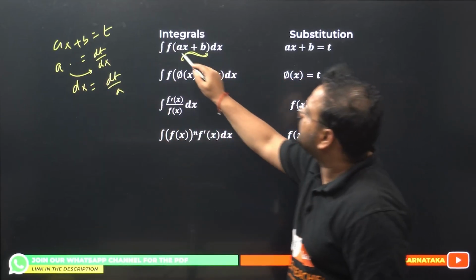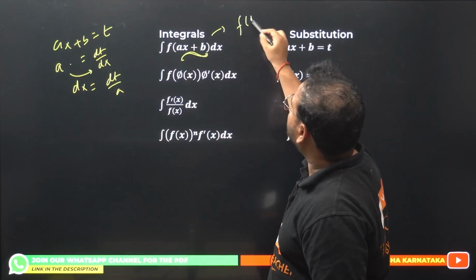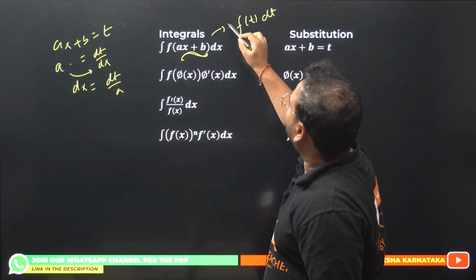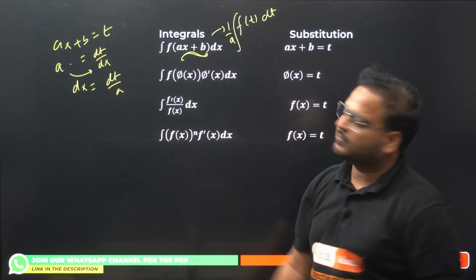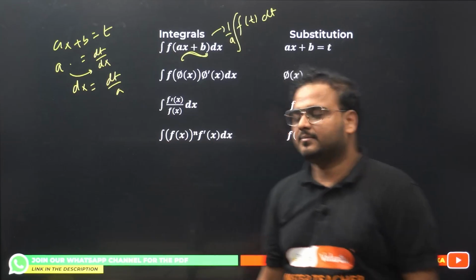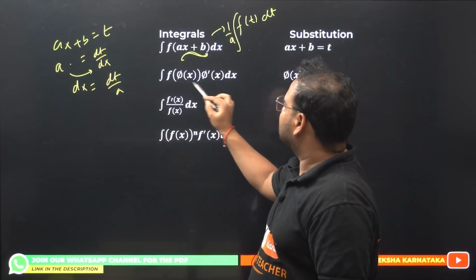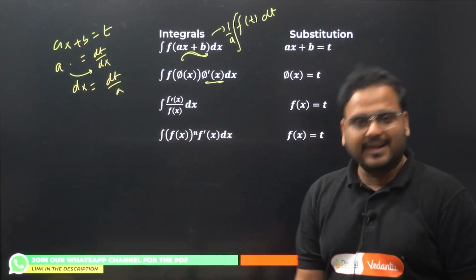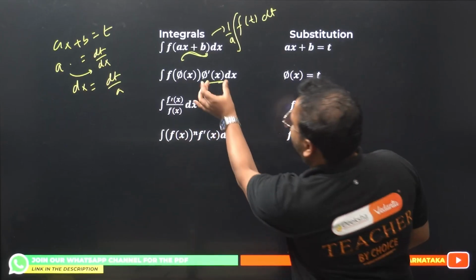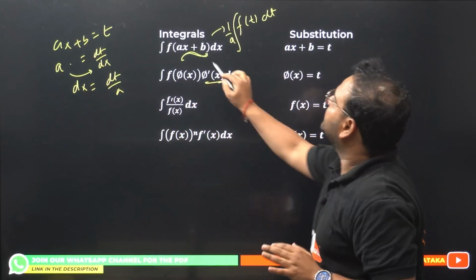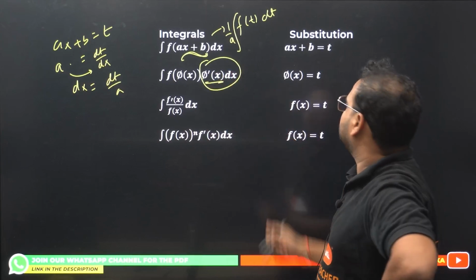So basically this whole thing becomes integral of f of t dt, and 1 by a is a constant that can be taken outside. Whenever you see here that phi of x has a derivative, phi dash of x is there, so this phi dash of x times dx will become the dt value. I'll show you.